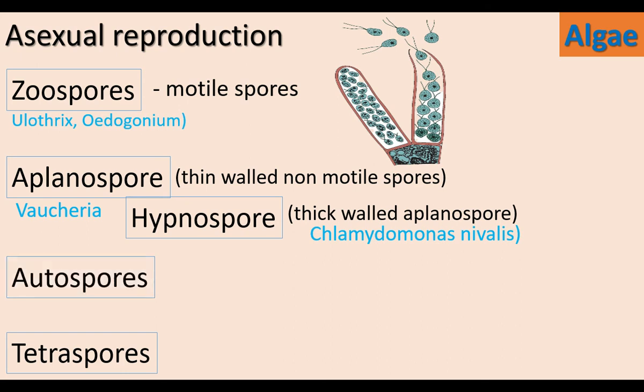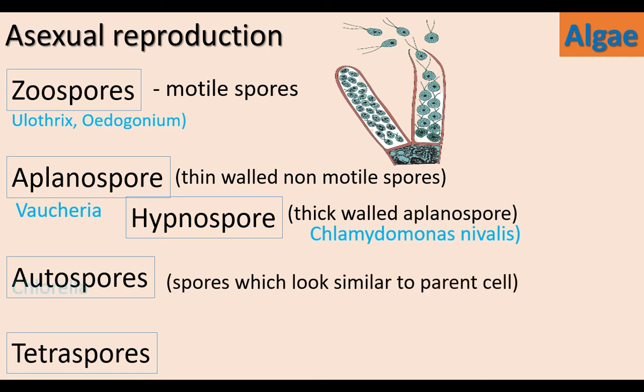Some algae produce autospores. The spores look like the parental cell. Example, Chlorella. In some algae, tetraspores are produced. The thallus cell is diploid. Diploid cell divides by meiosis to form 4 tetraspores.